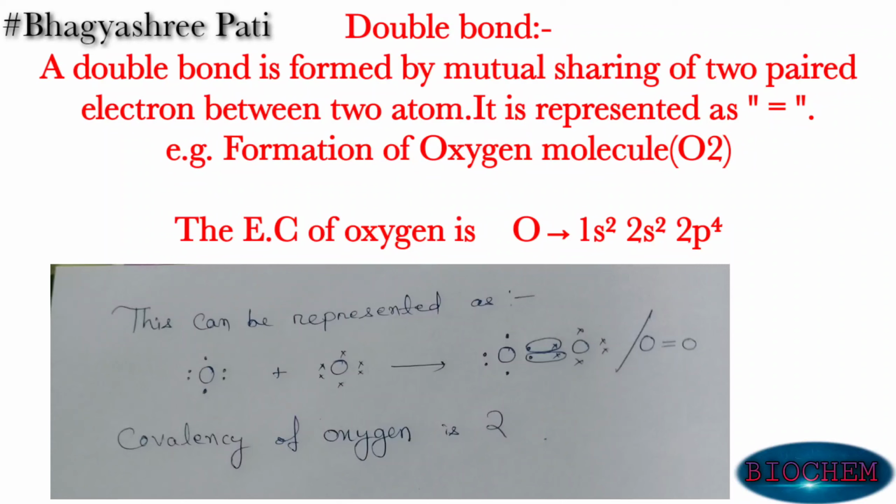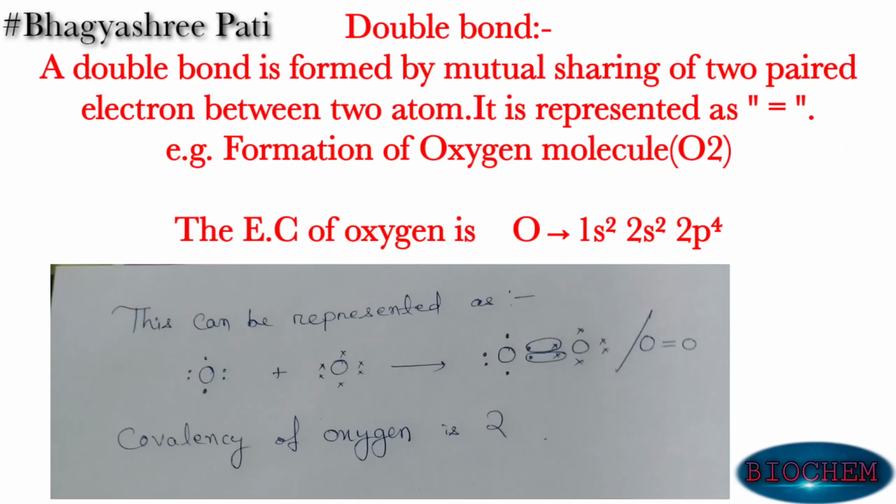So let us discuss double bond. And what is double covalent bond? A double bond is formed by the mutual sharing of two paired electrons between two atoms. It is represented like this, a double bond. Example, formation of oxygen molecule. The electronic configuration of oxygen is, here you can see, 1s2, 2s2, 2p4. In the formation of oxygen molecule, two oxygen atoms mutually share two pairs of electrons. Thus, a double bond is formed between two oxygen atoms in the oxygen molecule.